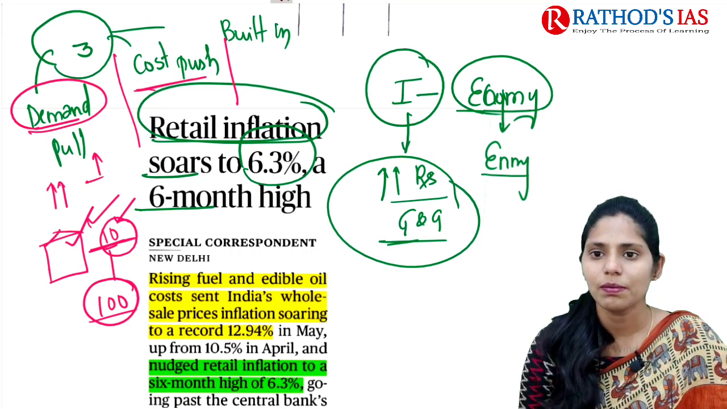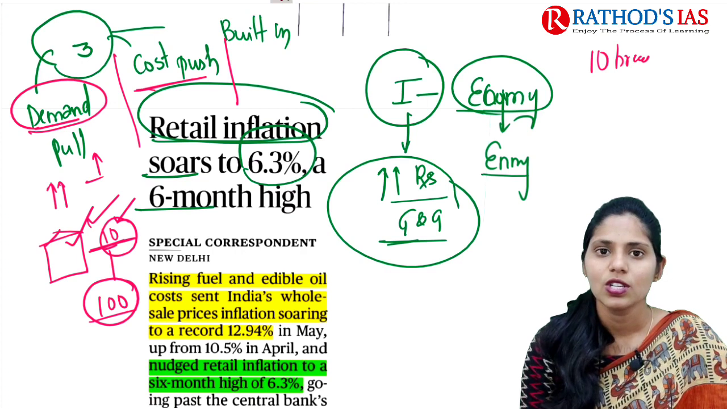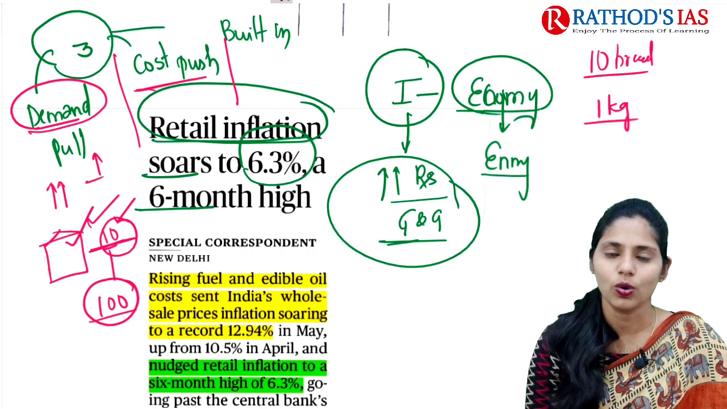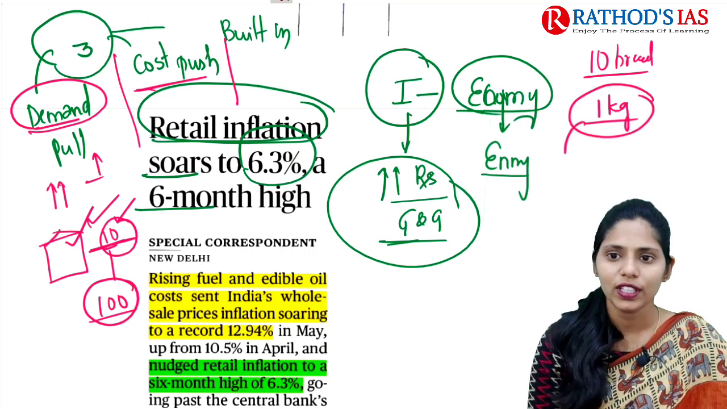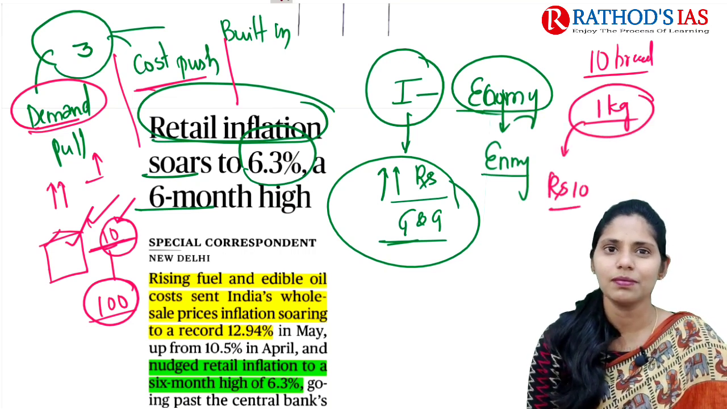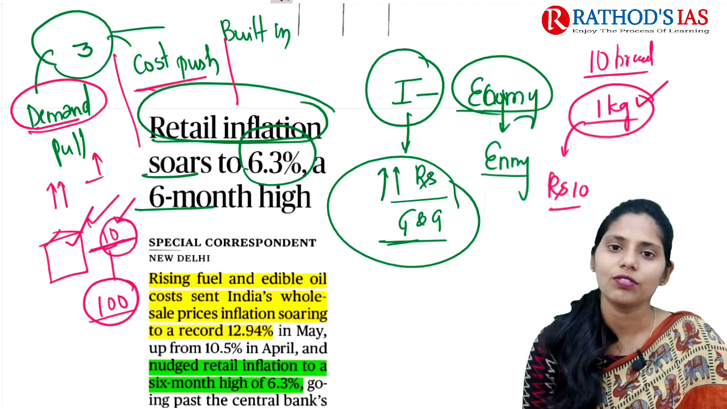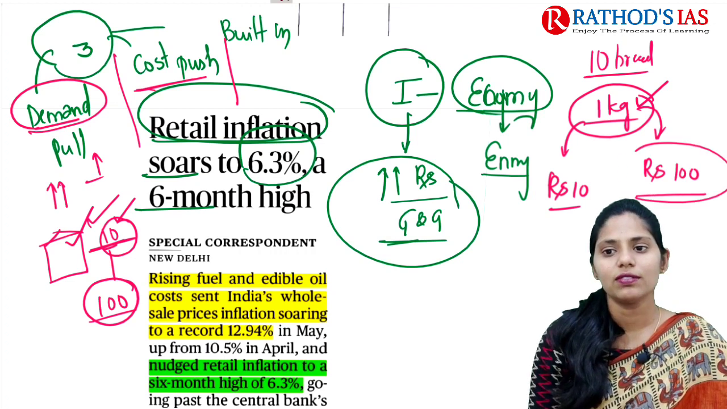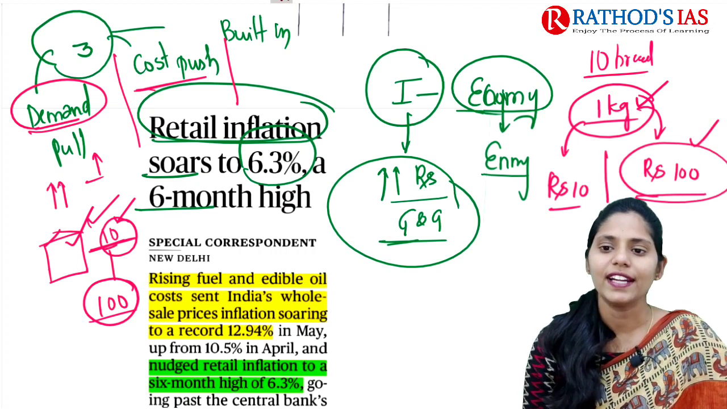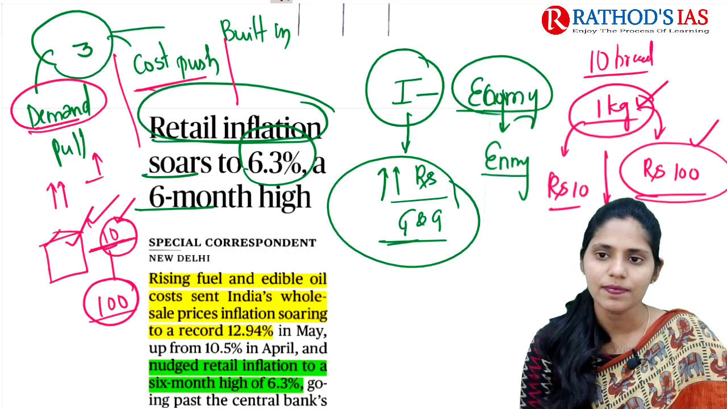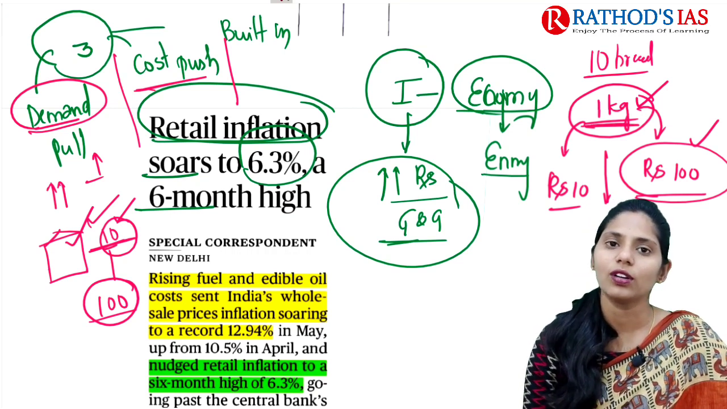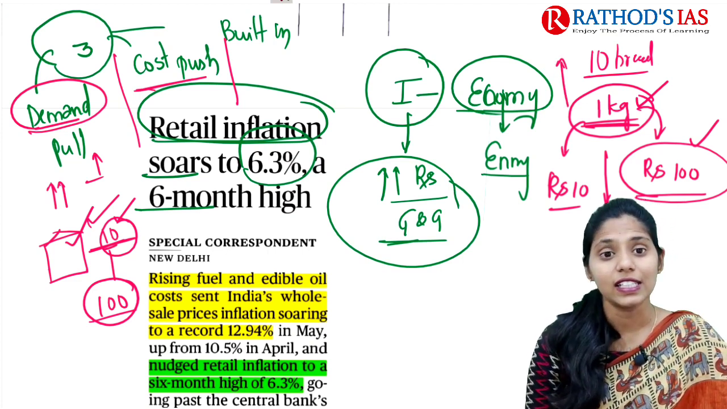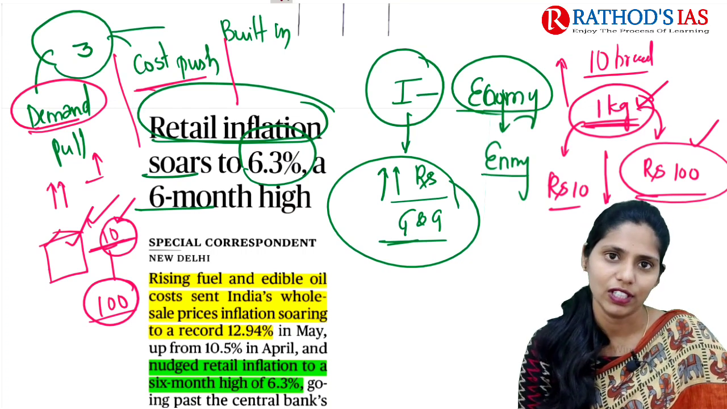Cost push means, for example, if I want to make 10 breads, let us take that I want 1 kg of atta, that is flour. Earlier 1 kg of flour was 10 rupees. Let us take this as a hypothetical example. Now the same 1 kg of flour costs 100 rupees. Whenever input cost increases, the final product cost will also increase, right? So whenever raw material cost is increasing and that leads to an increase in the price of goods, that is called cost push inflation.